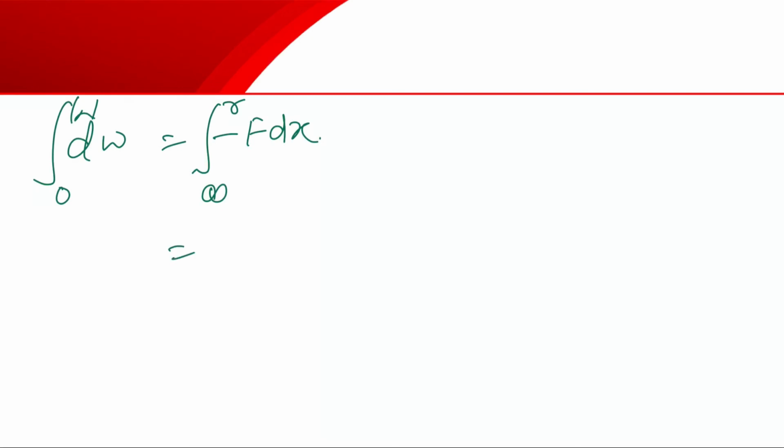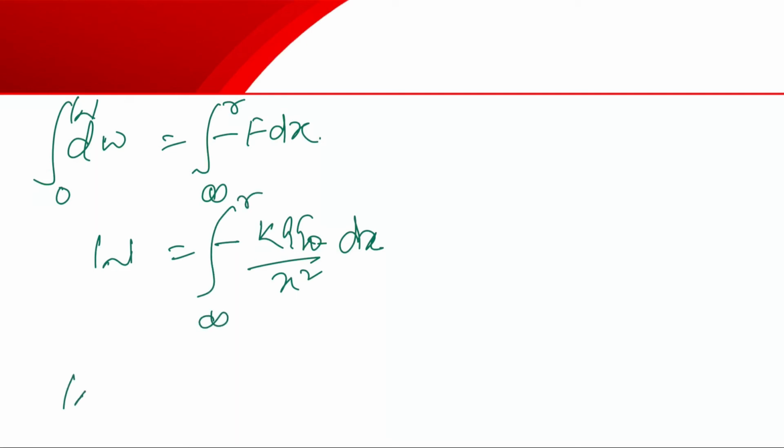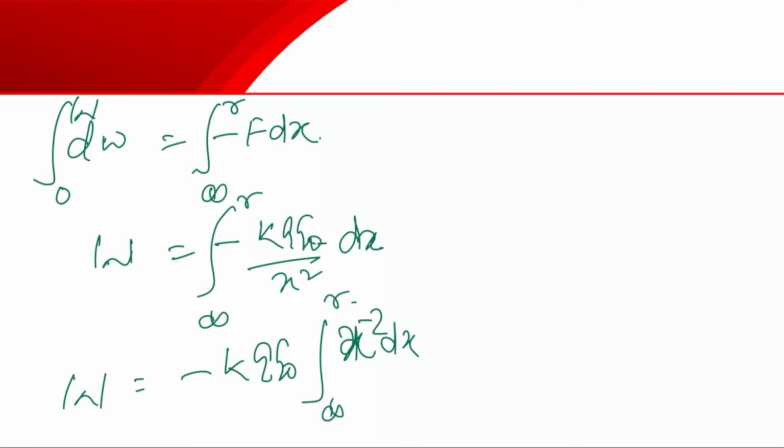Now if you put the value of F in this case, it will be minus k Q Q naught by x square dx, integrated from infinity to r. We can write W equals minus k Q Q naught integral of x to the power minus 2 dx from infinity to r, because k Q Q naught can all be taken as constant. Okay, now integrate it.